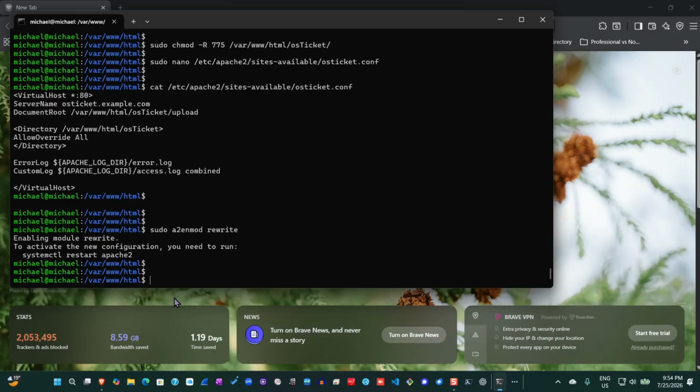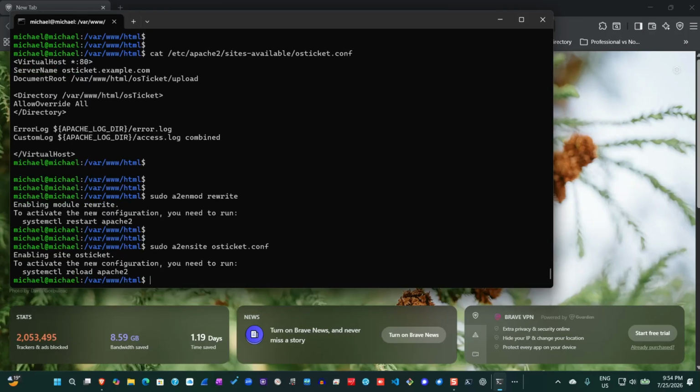Okay. So the next command is this one here. So the rewrite module has been activated and also at the same time.